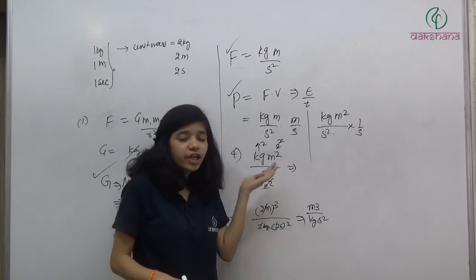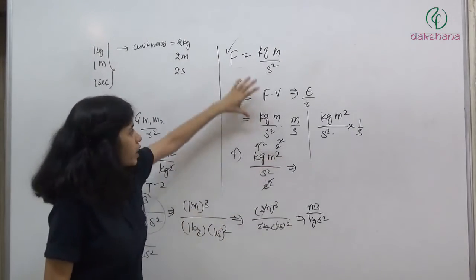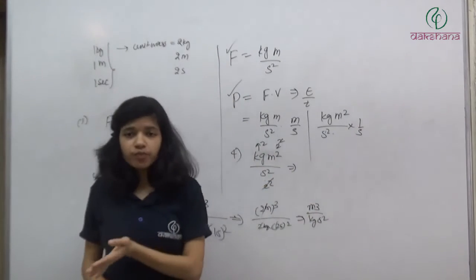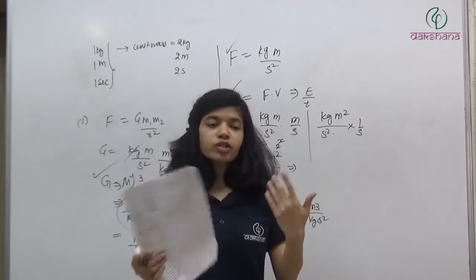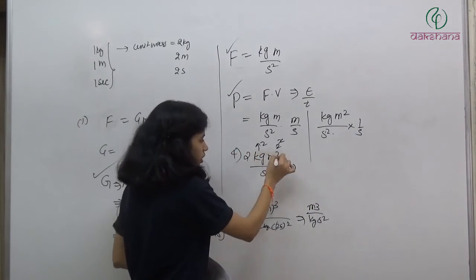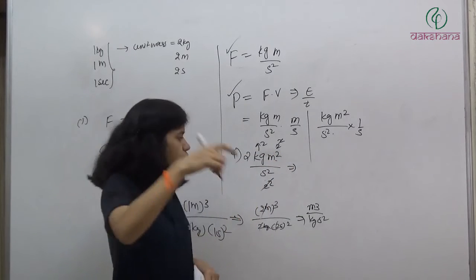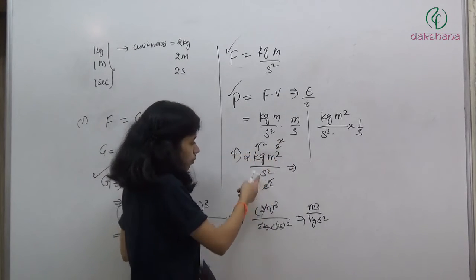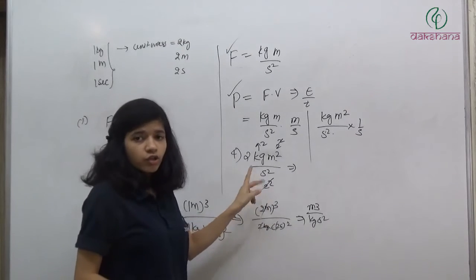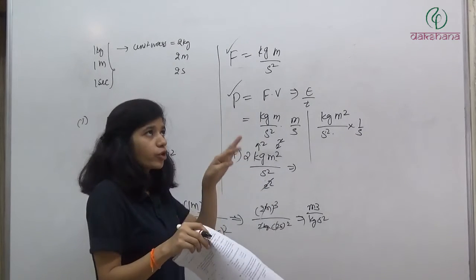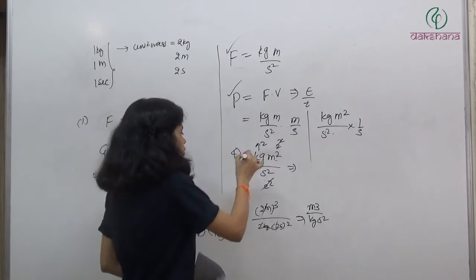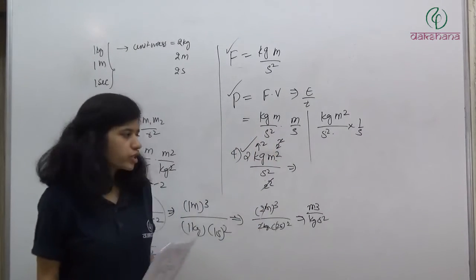What is happening here is every unit is getting doubled. But in all these three cases, whatever factor came in the numerator, the same factor came in the denominator, so it was getting cancelled. But in this case, here we have 2, it will get doubled. This will get doubled, so it's power 2. So we have 4 into 2, but in the denominator we have just 2 to the power 2. This will get doubled, so 2 second to the power 2 will get 4 second. So again this 2 to the power 2 and 2 to the power 2 will get cancelled. So for this quantity, it is going to change.